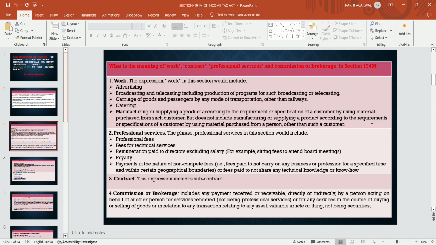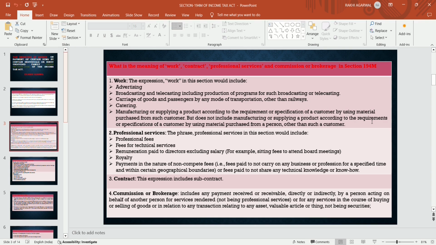The expression work in this section would include advertising, broadcasting and telecasting, including production of programs for such broadcasting and telecasting, carriage of goods and passengers by any mode of transportation other than railway. Catering services, if they are paying more than 50 lakhs to a caterer in a financial year, or in an advertisement or broadcasting, so they have to deduct TDS at the applicable rate.